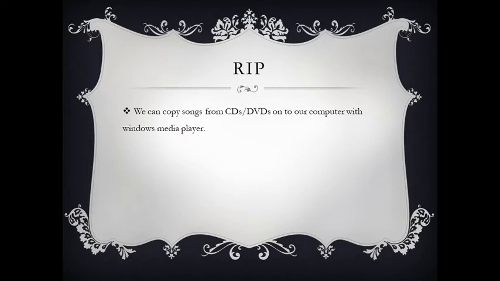That means your song or movie is in DVD or in CD, and when you are copying those songs or movies from CD or DVD to your computer, that is called RIP, and this process is called ripping, copying a file from CD or DVD to your hard disk. Okay, that is called ripping. Right, now this also you can do with the help of windows media player.